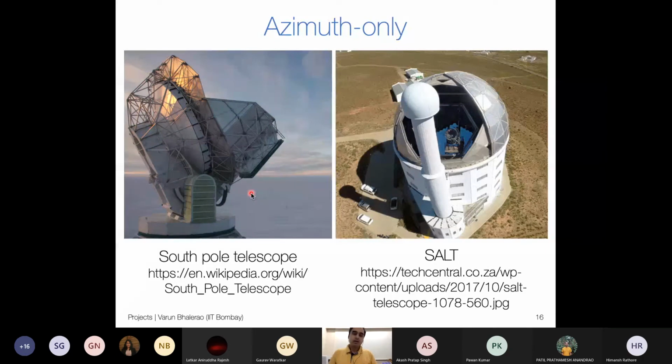And that has several advantages in terms of its background and stability and so on. But it is also intrinsically much cheaper to make it. Instead of worrying about two sets of bearings, you now have to worry about only one. So the South Pole telescope actually does that.